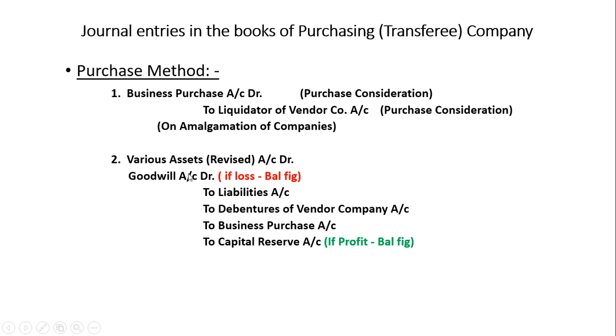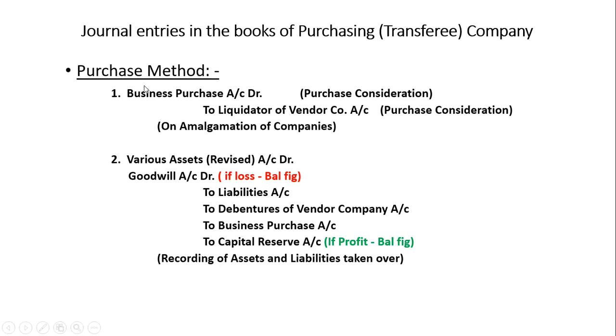For these entries, you have to keep one space line above and below empty, and then you have to tally the debit and credit. If debit is less, then you have to write goodwill account on the debit side. If credit is less, then you have to write capital reserve at the bottom. So this is the recording of assets and liabilities which are taken over by the purchasing company.